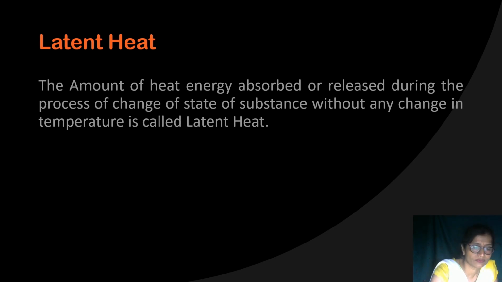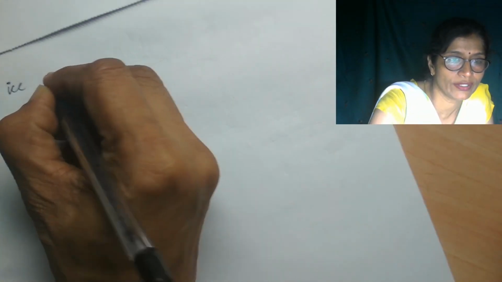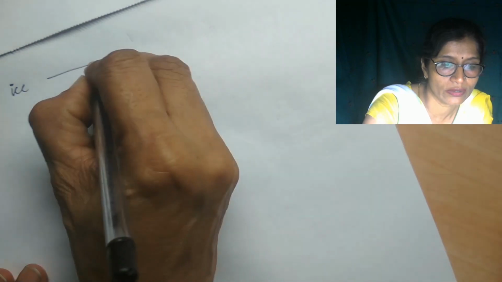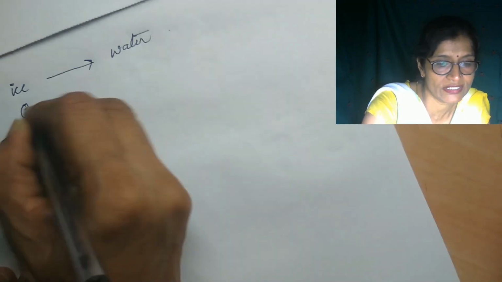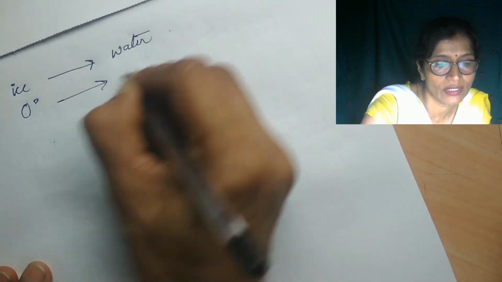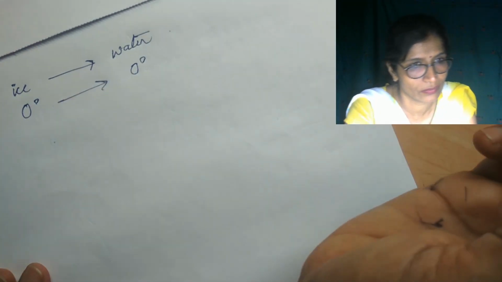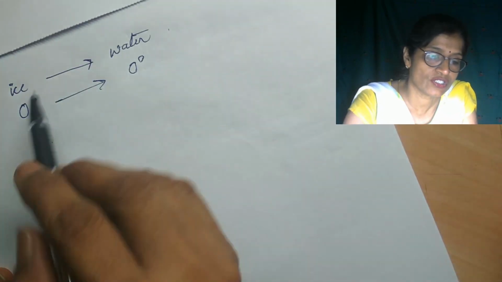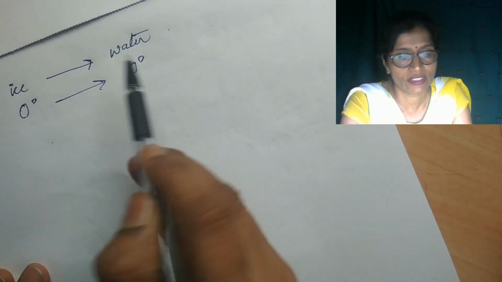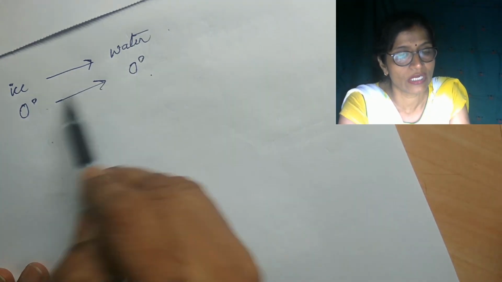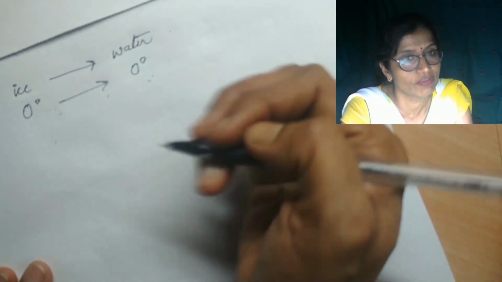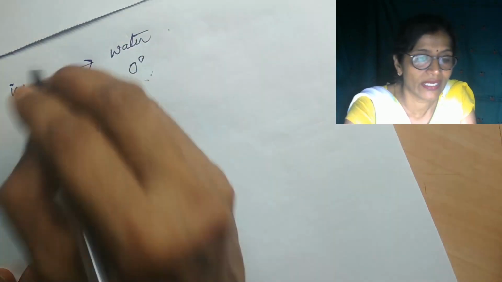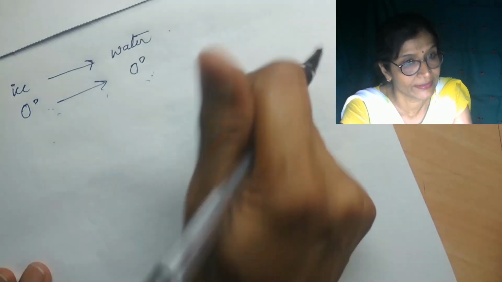So here, suppose ice is converted to water without change of temperature, ice at 0 degrees to water at 0 degrees. The substance changed from solid state to liquid state without any change of temperature, and this is possible with the supply of heat. That heat is latent heat.